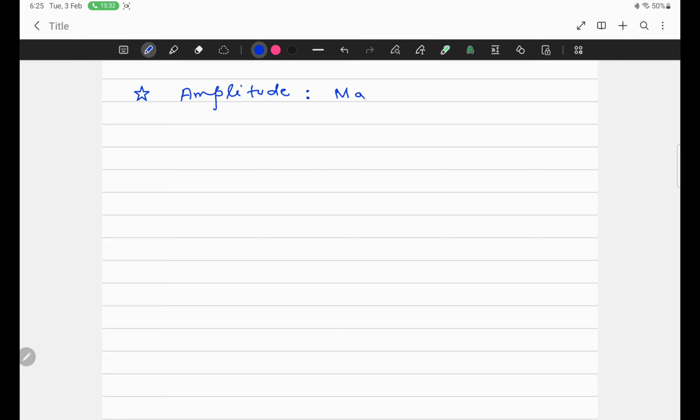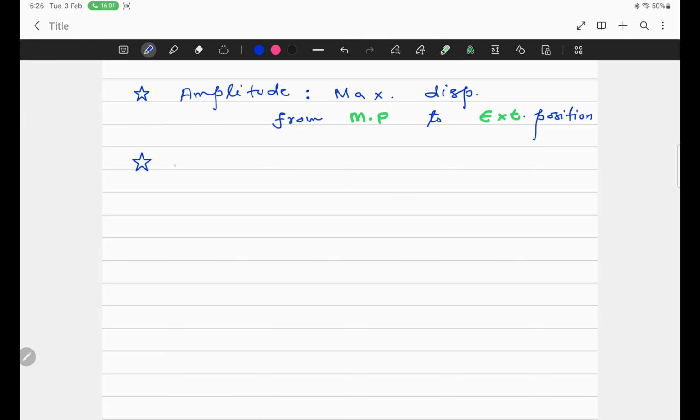You can say, sir, amplitude is maximum displacement, and this displacement is measured from mean position, not origin, beta, from mean position to extreme position. So the maximum displacement from mean position to extreme position is called amplitude.